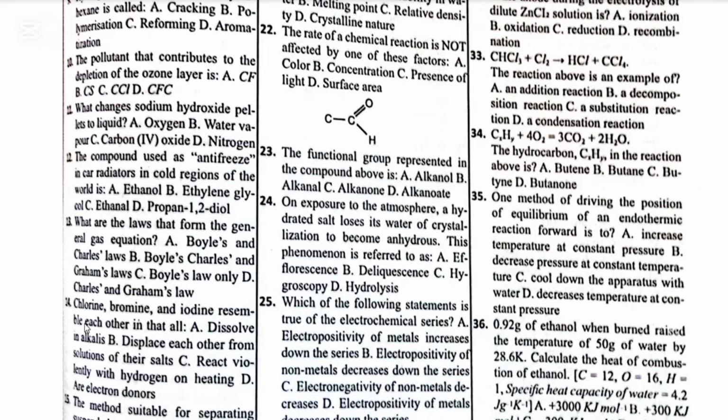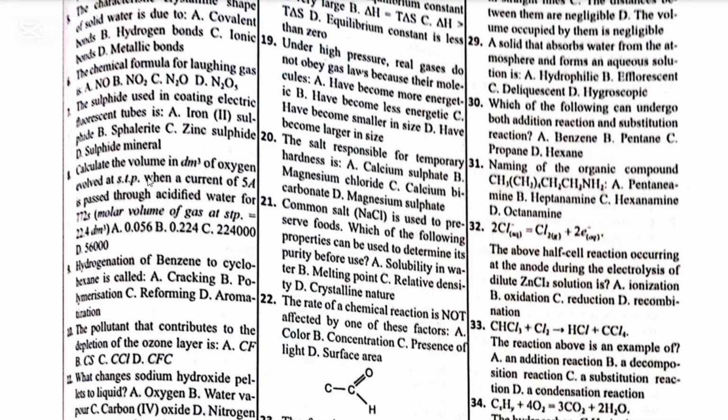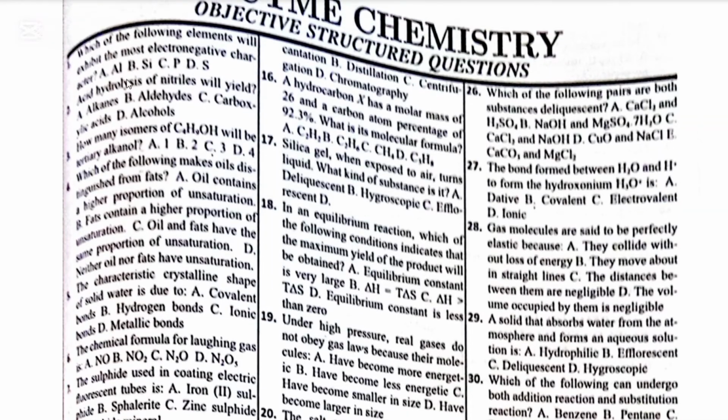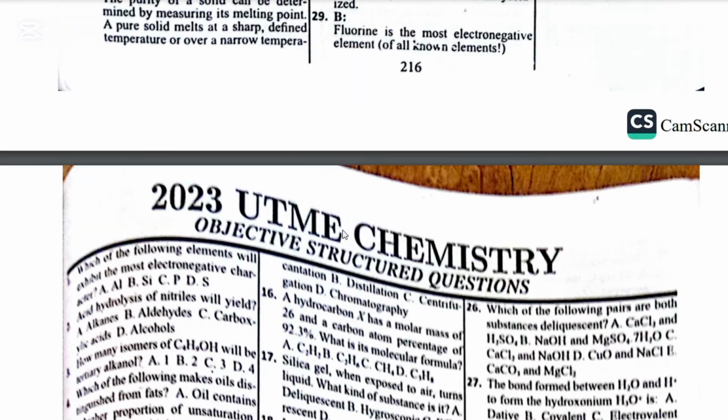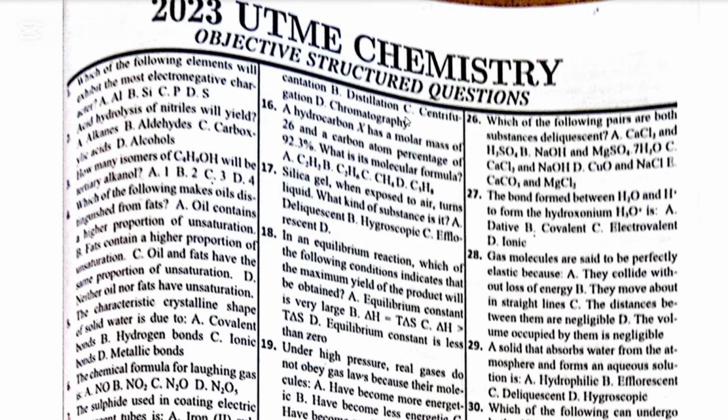Chlorine, bromine, and iodine, they all dissolve in alkalis. Number 15, the method suitable for separating suspended particles in liquid is: A. Decantation. B. Distillation. C. Centrifugation. And D. Chromatography. The answer is C, which is centrifugation.